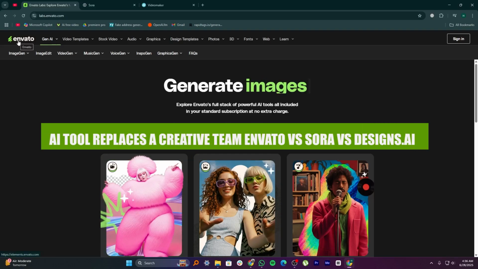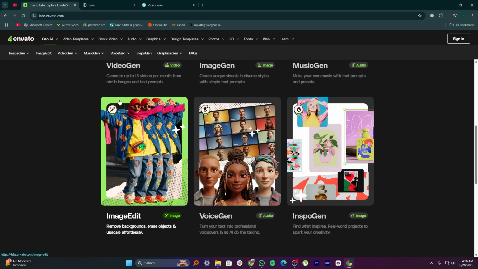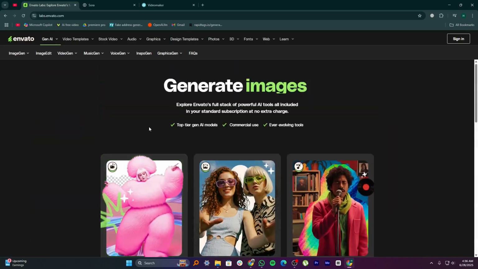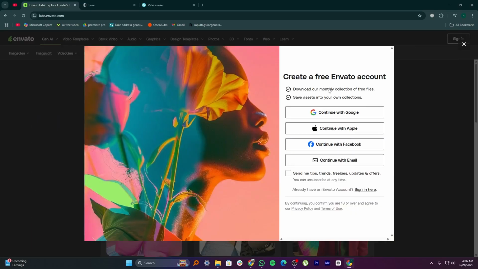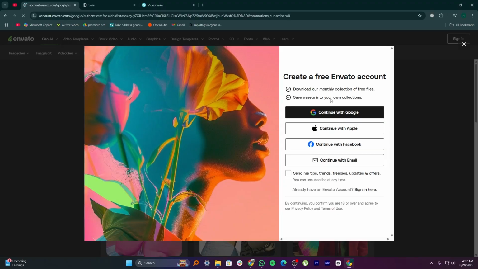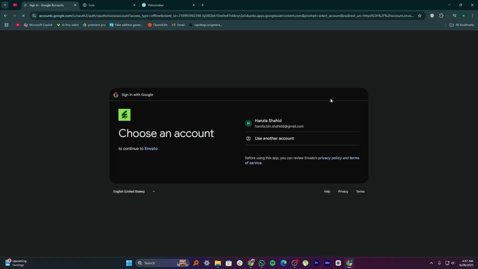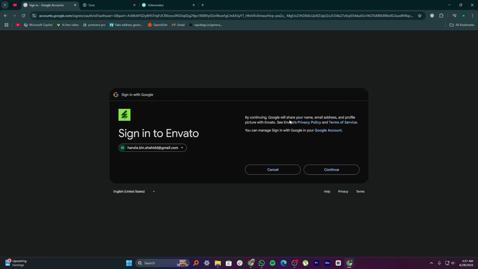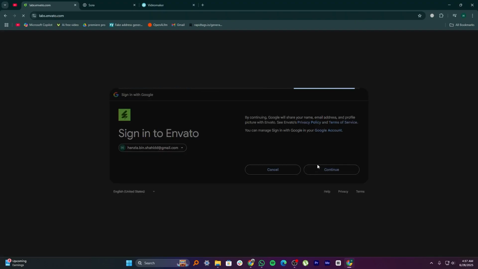Hey everyone, in this video I'm going to compare Envato, Sora, and Designs.ai. Envato AI, Sora, and Designs.ai are three forward-thinking AI platforms, each offering unique strengths for different types of digital content creation. Envato AI, built into Envato Elements, helps users generate and customize creative assets more efficiently.